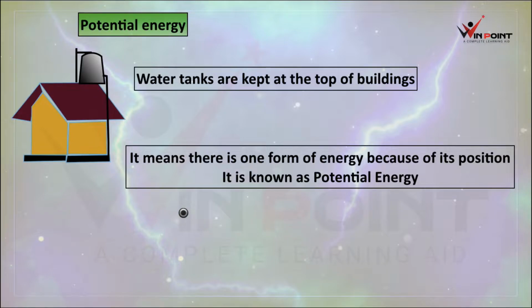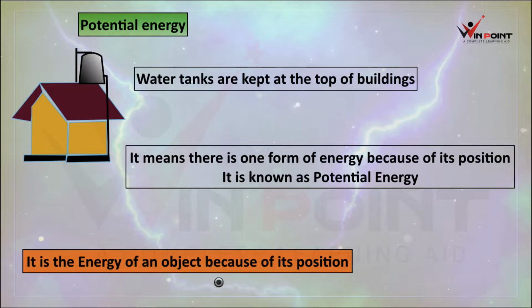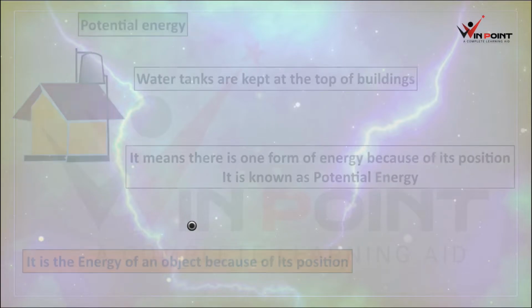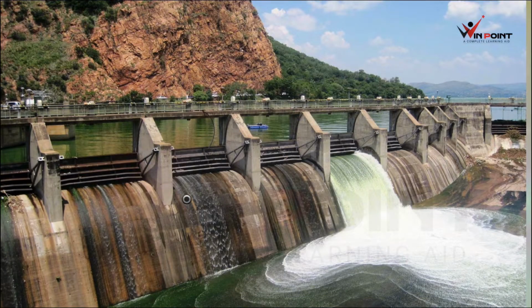So what is potential energy? Energy of an object, here it is water, energy of water because of its position. Energy of an object because of its position is known as potential energy. It is one type of potential energy. There is another type of potential energy because of strain. Here also, the dams are always at a higher altitude, because at higher altitude there will be some energy for this water because of its height, because of the position.